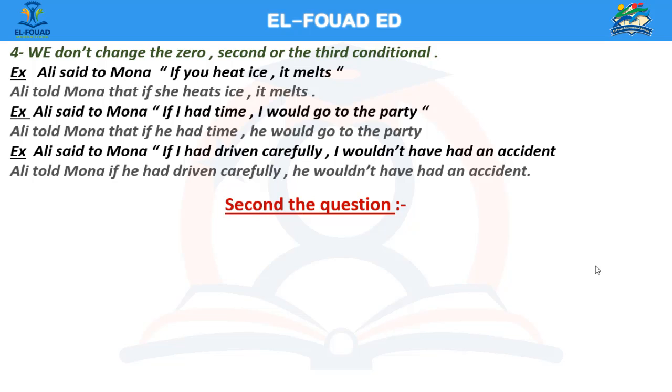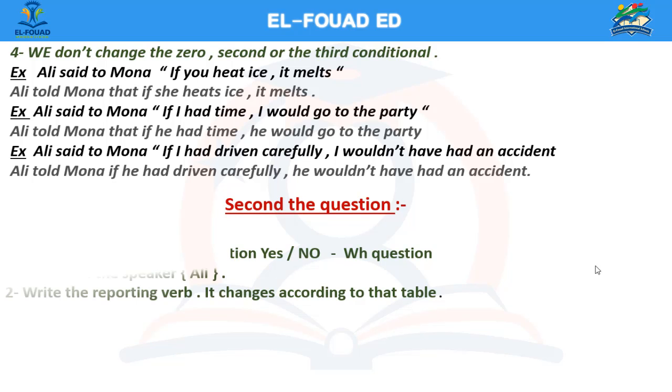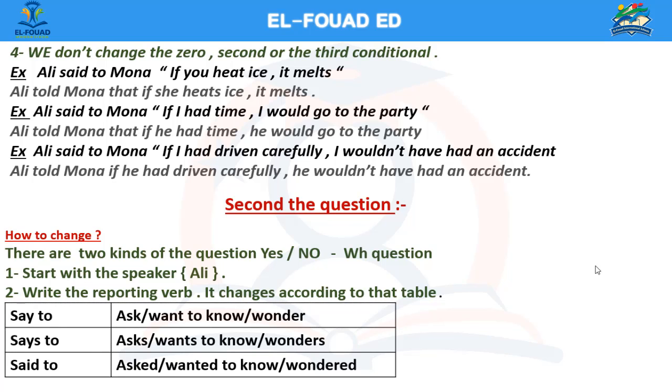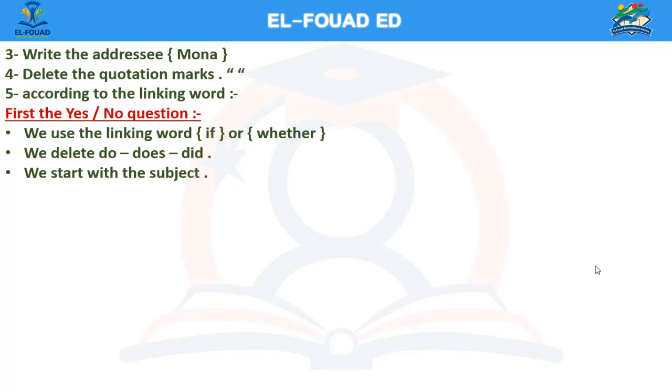What about questions? Second, the question. How to change? There are two kinds of questions, yes or no question and the WH question. Number 1, start with the speaker, Ali. Number 2, write the reporting verb. It changes according to that table. Say to, ask, want to know, wonder. Says to becomes asks, wants to know, or wonders. Said to becomes asked, wanted to know, or wondered. Number 3, write the addressee, Mona. Number 4, delete the quotation marks. Number 5, according to the linking word.